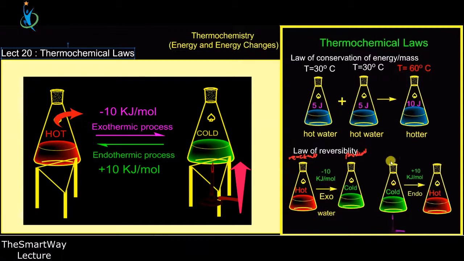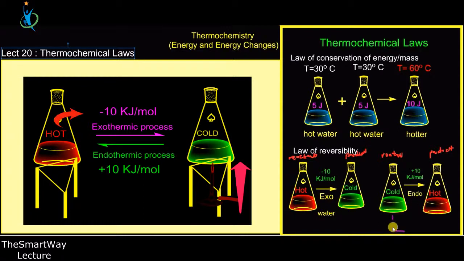Now in the second case, I want to reverse the reaction. By reversing the reaction, what do I mean? Now I want the cold water to become hot. It means that I have to supply energy from the surrounding. That is, the cold water is going to absorb energy from the surrounding. And so my cold water here, my product here, becomes my reactant here, because it's now going to start a reaction and then end up becoming the product. So you see what I'm trying to do over here. Now reactant is becoming product, and product becomes reactant.